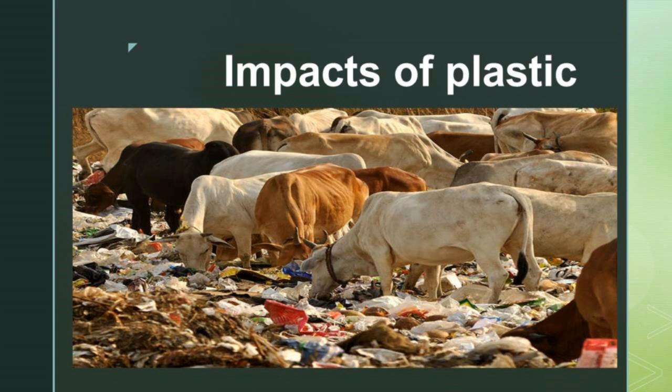In the olden days, the cow would eat only plants. But nowadays, when we use plastics, whatever is in the plastic is swallowed. And what happens next? The cow will become seriously ill. So when you are using plastic, please avoid it.